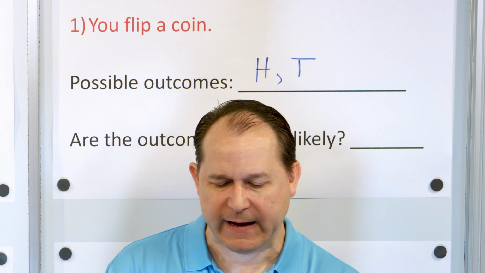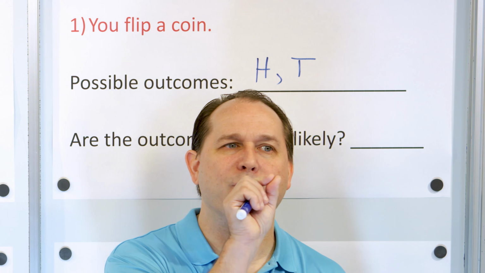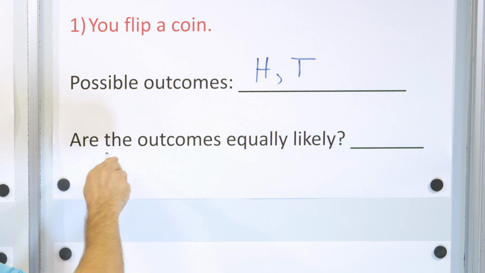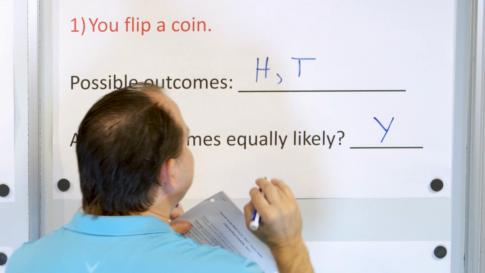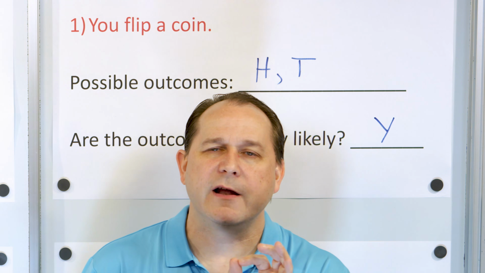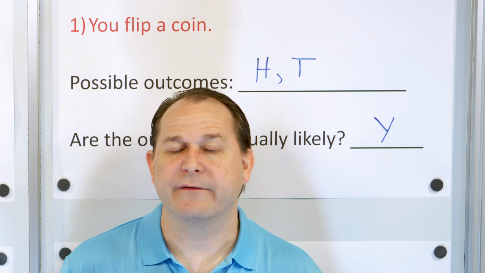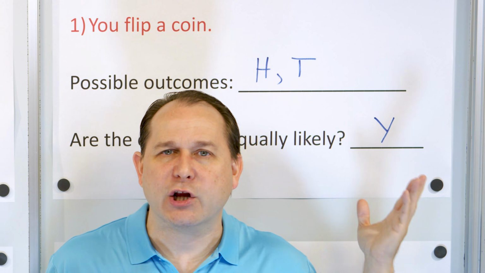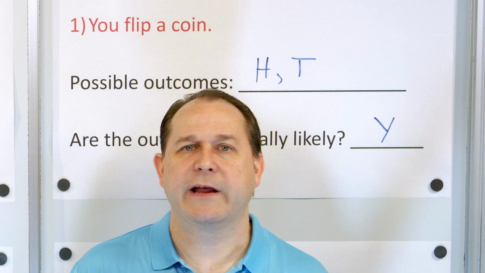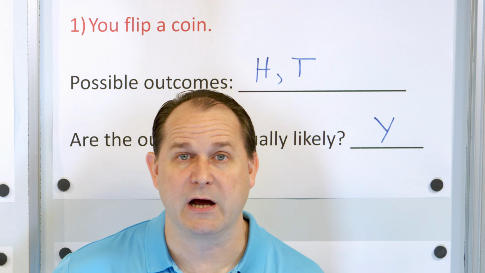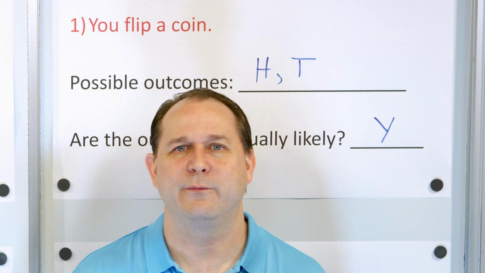There's only two choices, heads or tails, and we only have one of each of those choices, one head or one tail, so we expect that the outcomes are equally likely. We expect that half the time we will get heads and half the time we will get tails. Now, the rest of these problems we're not yet studying all the details of how to calculate probability, but I just can't resist showing you, as we learn these basic ideas, how to generally calculate a probability. So we're going to do it for some basic problems, but just keep in mind that we have entire lessons coming up where we're going to study lots of different situations with probability.